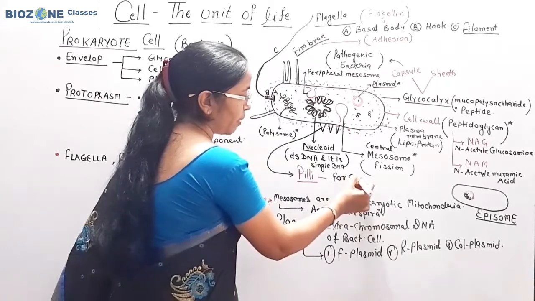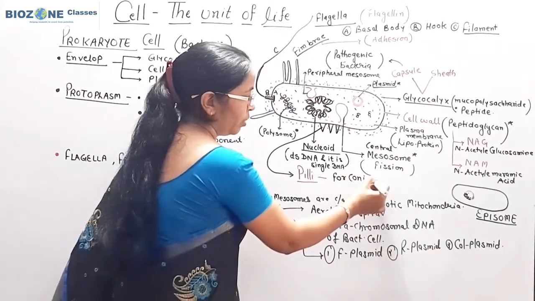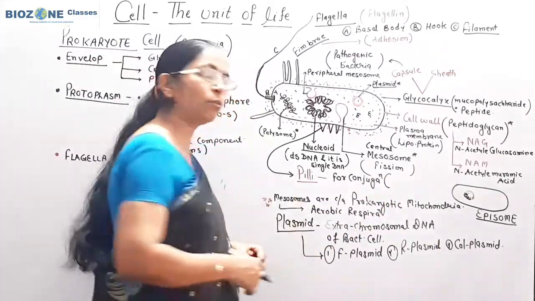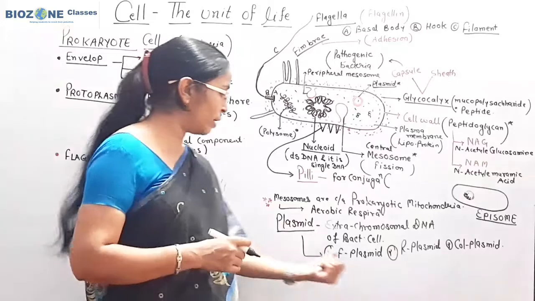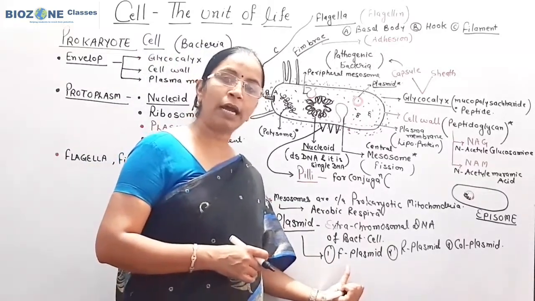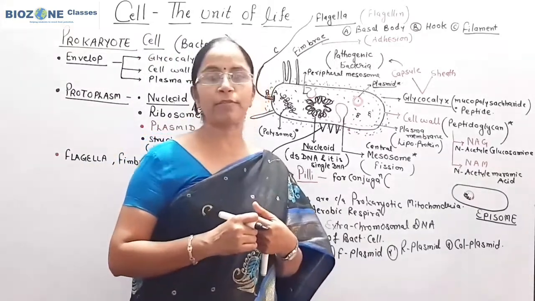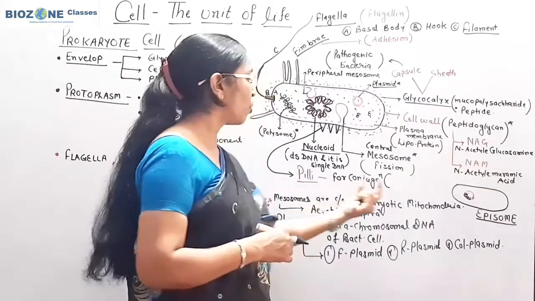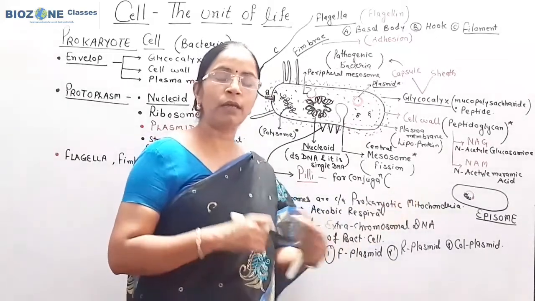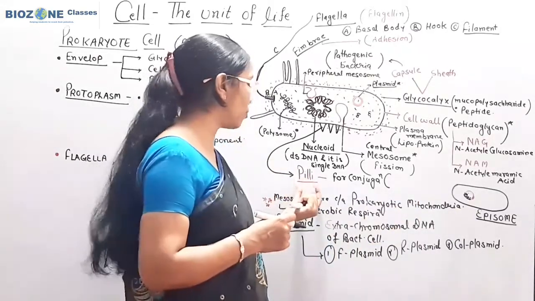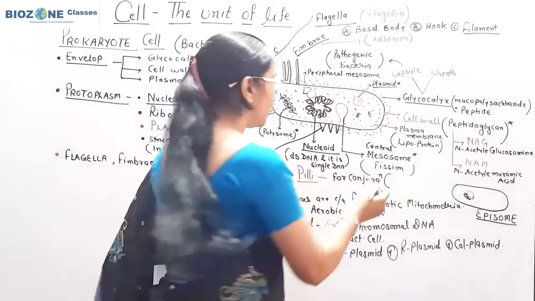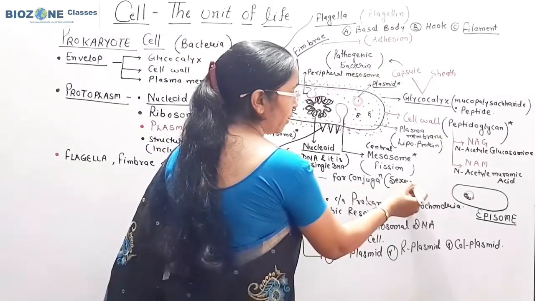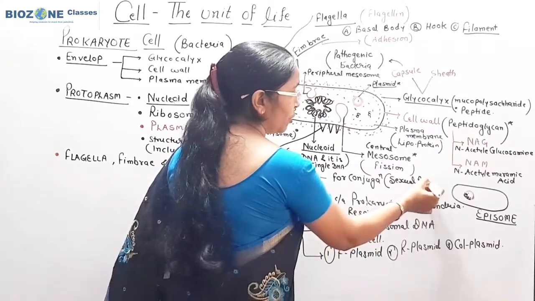आप study करते हैं, they play a significant role in conjugation, or sometimes we study the sexuality in bacteria is mainly because of F plasmid, and for the transfer of F plasmid from F plus to F minus strain, a conjugation bridge is required, and that conjugation bridge is formed by the pili. So simply you remember, pili participate in conjugation or sexual reproduction.